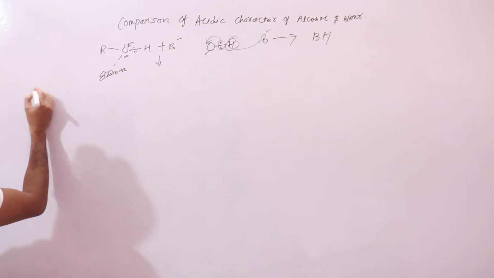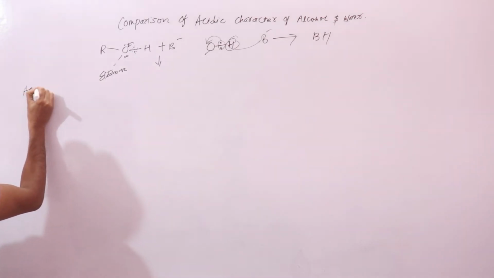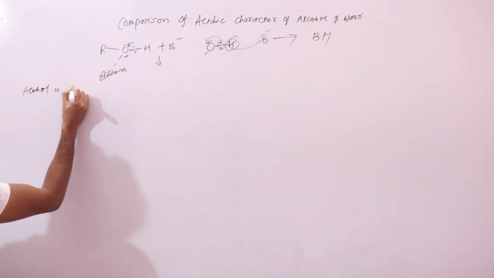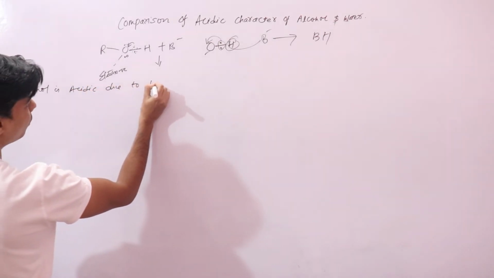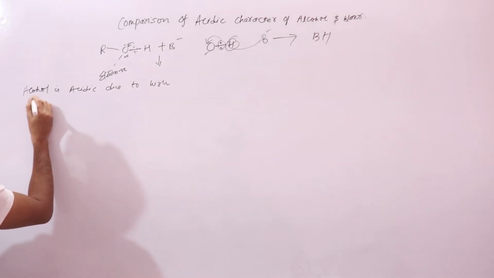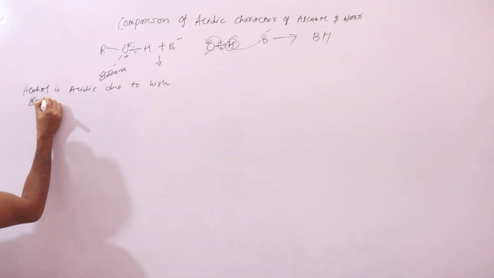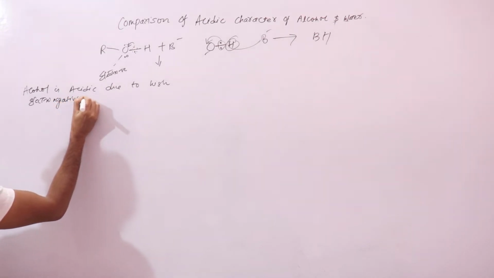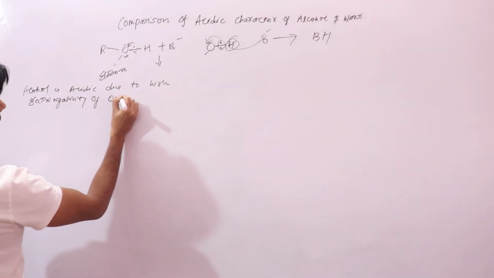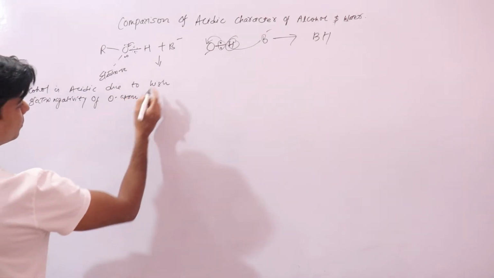So let me type it over here. Alcohol is acidic due to high electronegativity of oxygen atom, right?